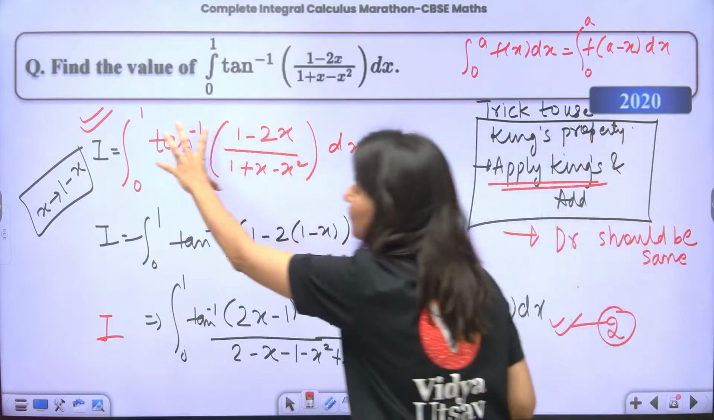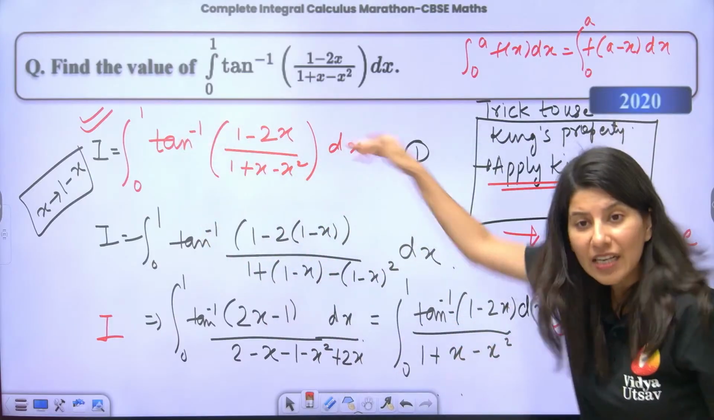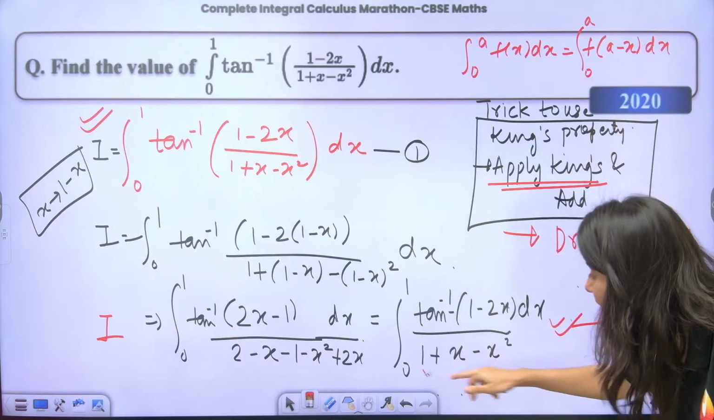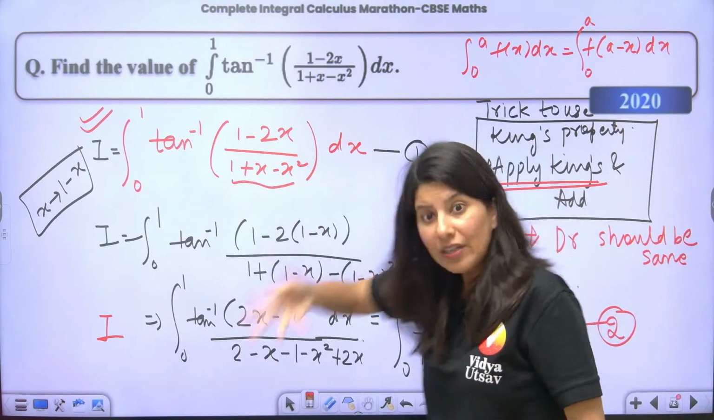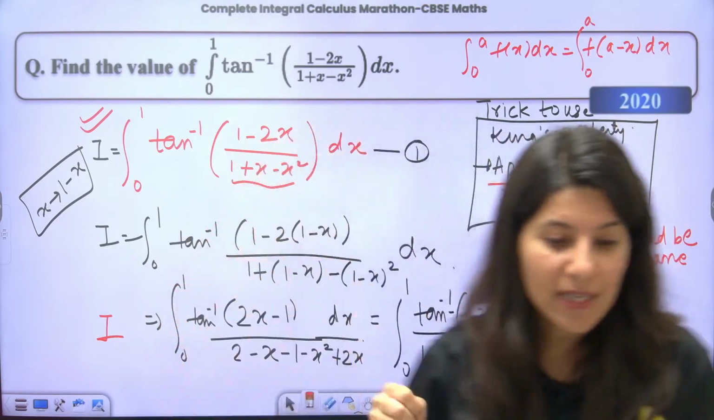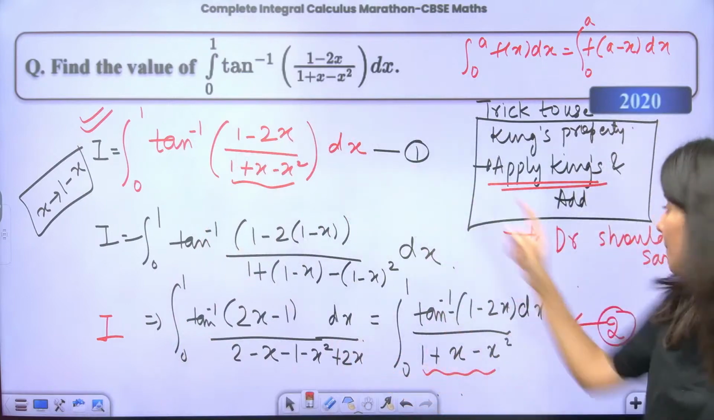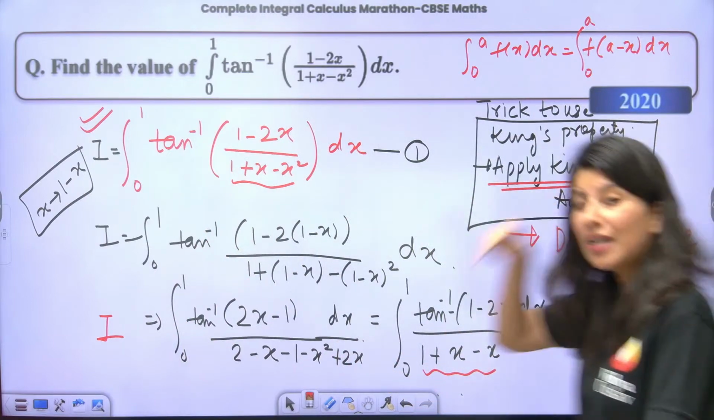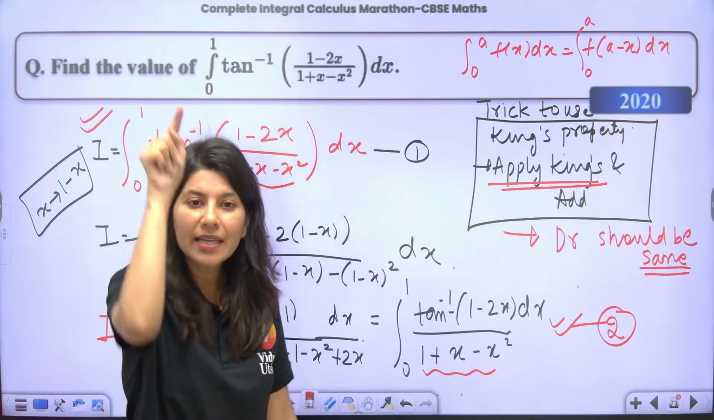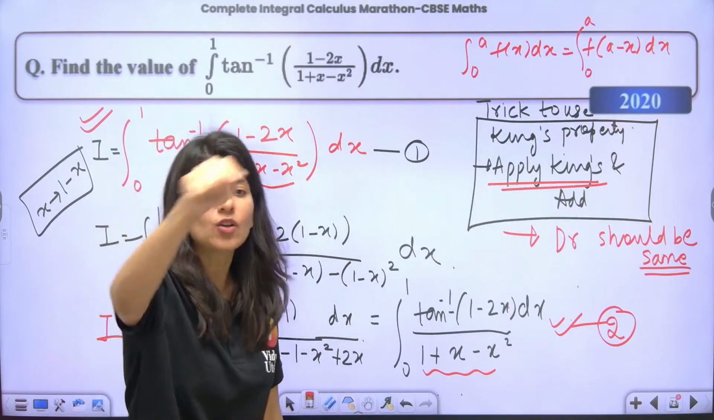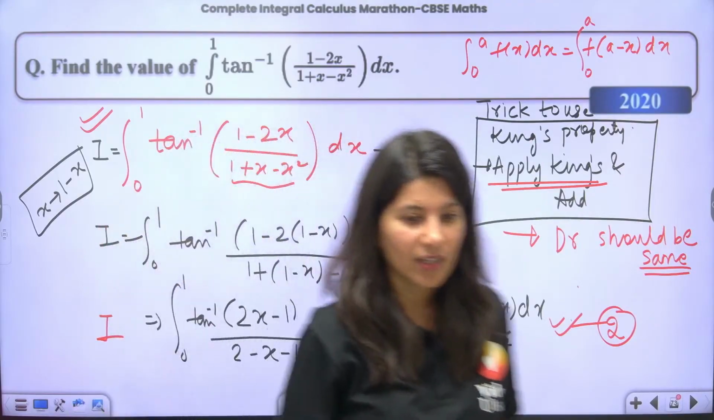Now, if you see this and this, after applying King's property, you will realize the denominator is becoming the same. Even after applying King's property, can you see? The denominator should become the same. If it is not becoming the same, you are wrong. There is something wrong with you.